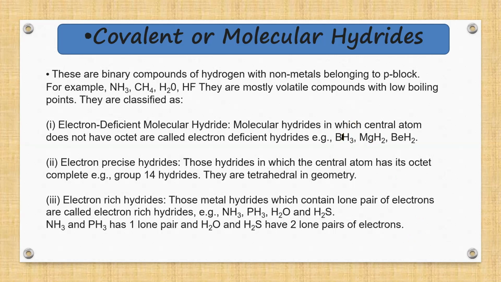So it has 3 electrons in its outermost shell, that is 2, 3. It shares these 3 electrons with hydrogen atoms and forms BH3. After sharing as well, the central atom B has only 6 electrons, which is less than the octet. Hence this type of hydride is termed an electron deficient molecular hydride.